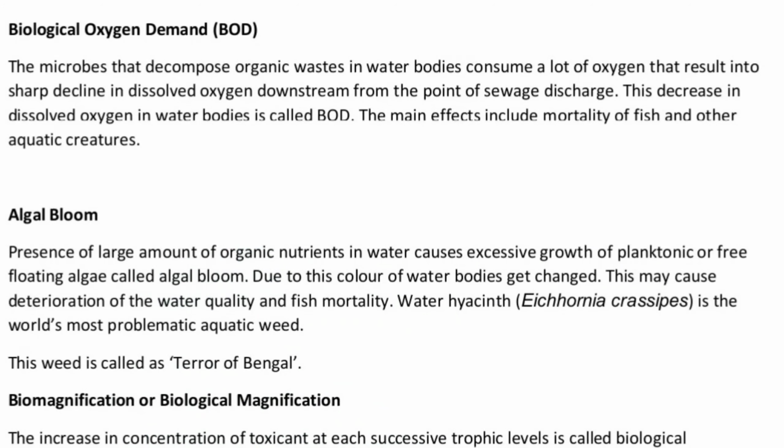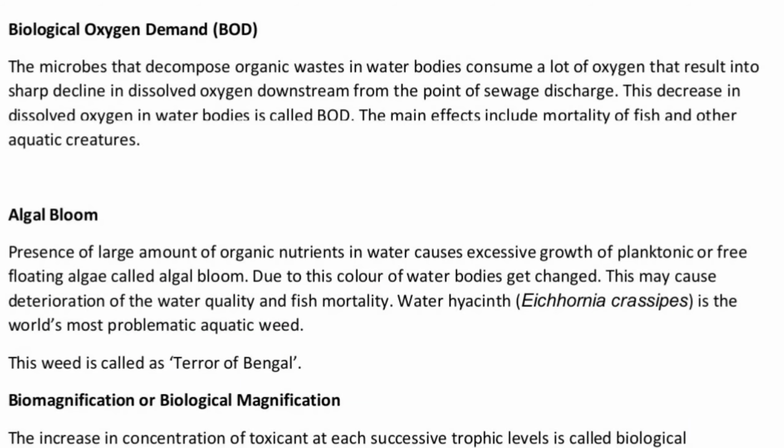They cover the complete still water body, let's say for example a lake or pond. They are completely covered by a green colored bed, which is called an algal bloom. Due to this the color of the water body changes, and this may cause deterioration of the water quality and fish mortality.